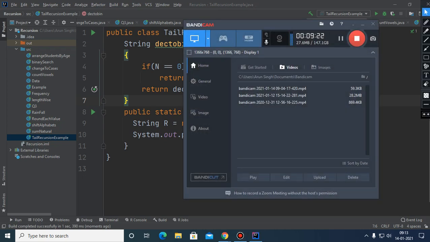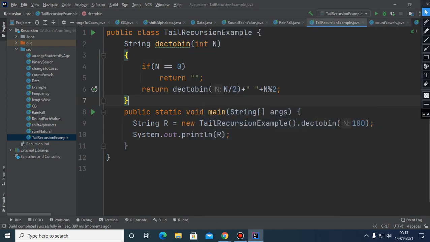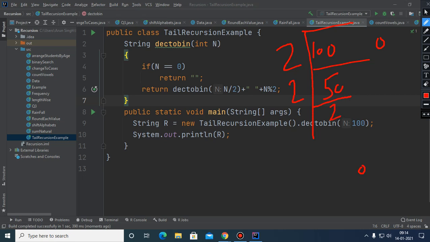What was the number earlier? Tell me. The number was 100. And here we have got the base 2. It is 50. 0 we have got. And this 0 will get appended in the accumulator. Again, we have got this 25. And again, we have got this 0.